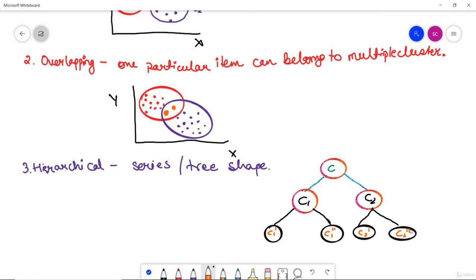So what is this then? Actually the clusters are not formed in a single step. Here you can see that if we consider this as step 1, then here it is step 2, and lastly there is step 3. So clusters are formed in a following series of partitions to come up with the final clusters. These are the final clusters, let's say. And it looks like a tree as visible in the image.